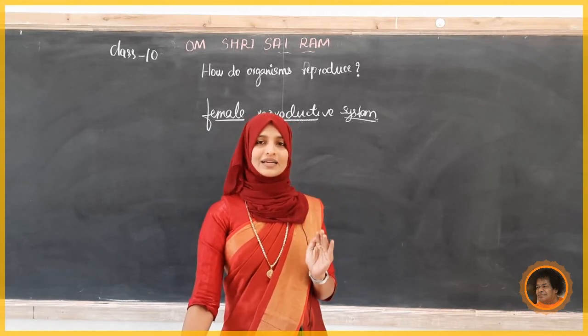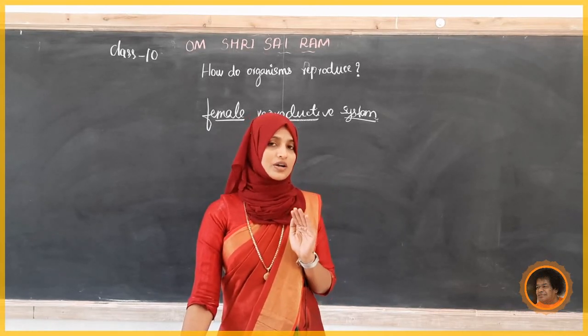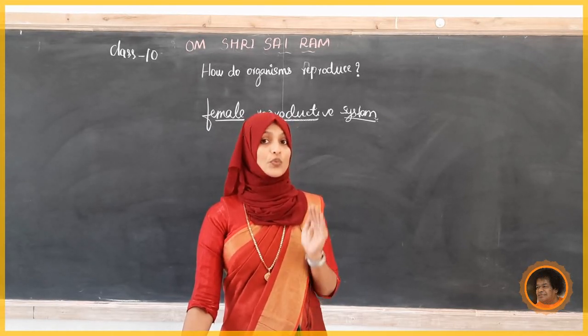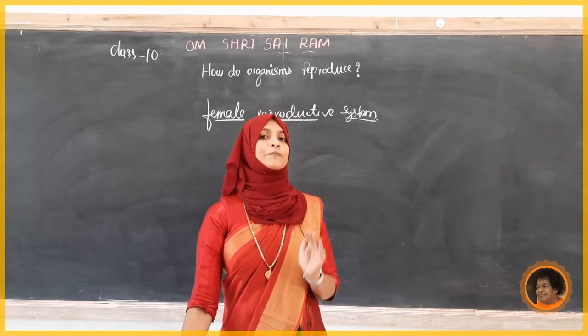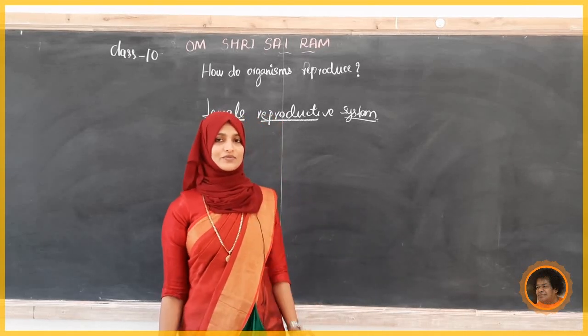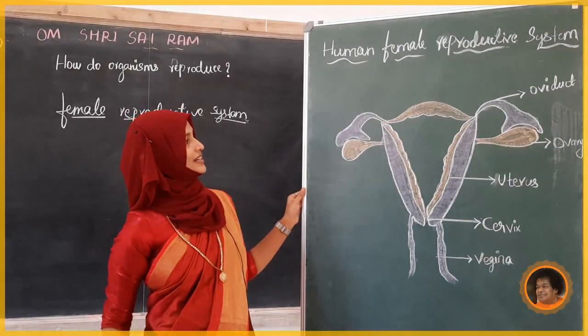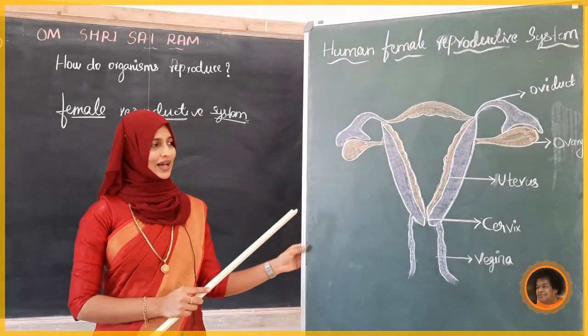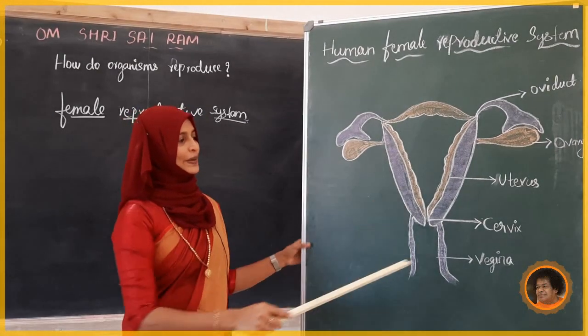The diagram is very important for your final exam, so you have to study the diagram with the labeling of the parts. So we'll see the diagram first. See here, this is the female reproductive system. Have a look. We can see different parts here.